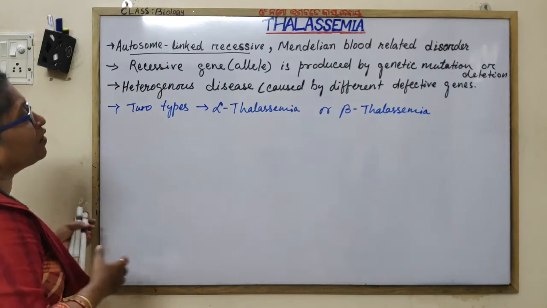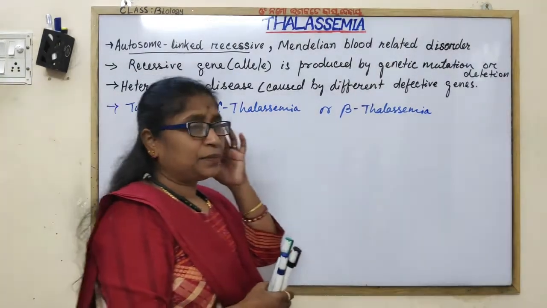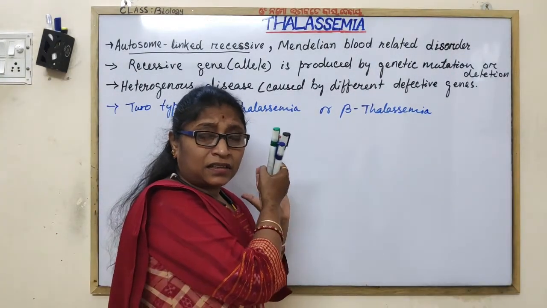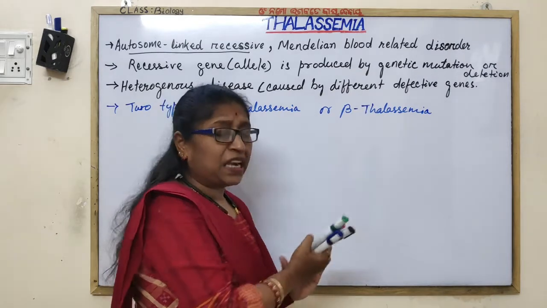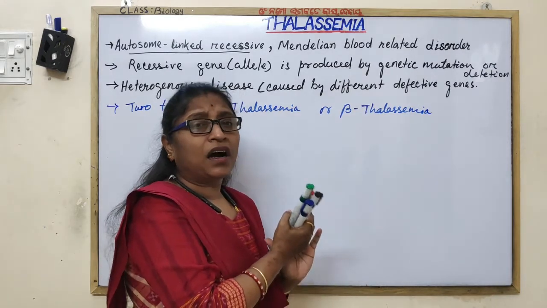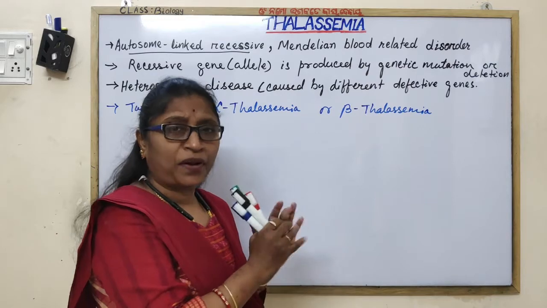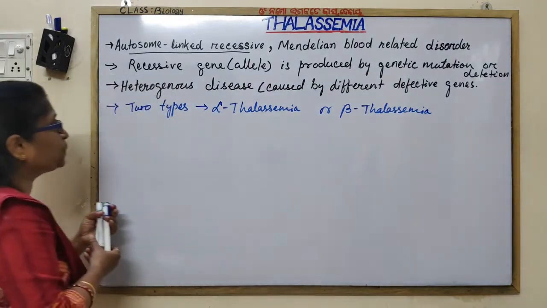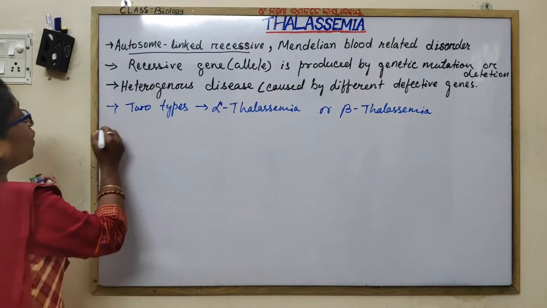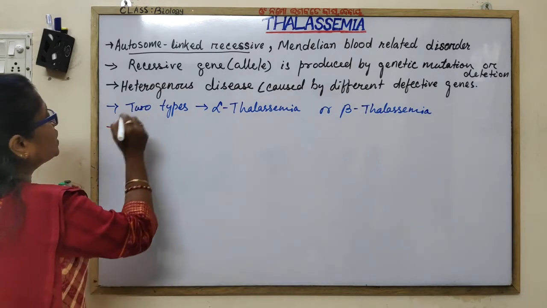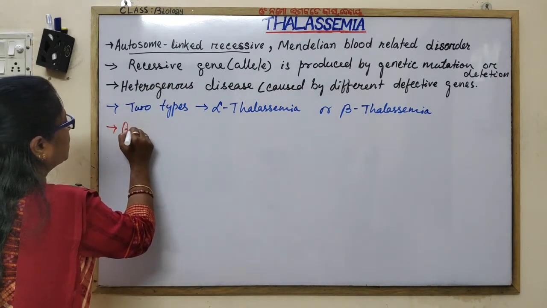Why is it blood-related? Because the beta chain or alpha chain is not synthesized in proper amount. That's why we can say it is a quantitative disorder.